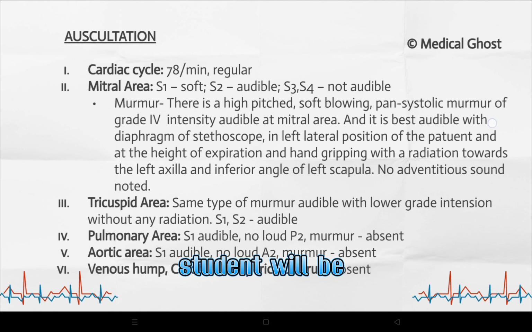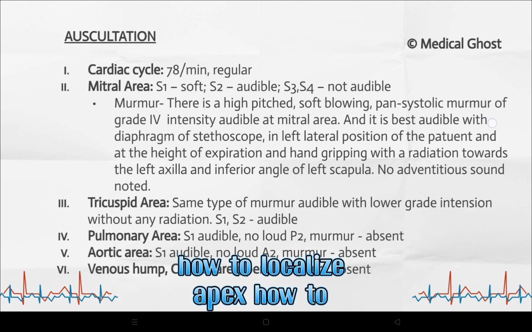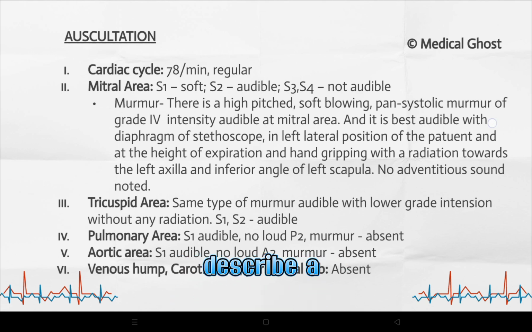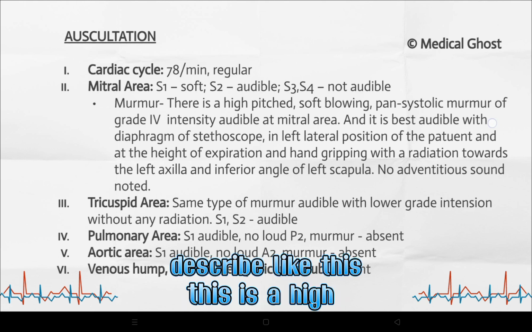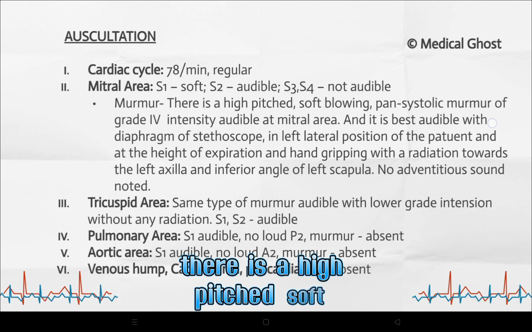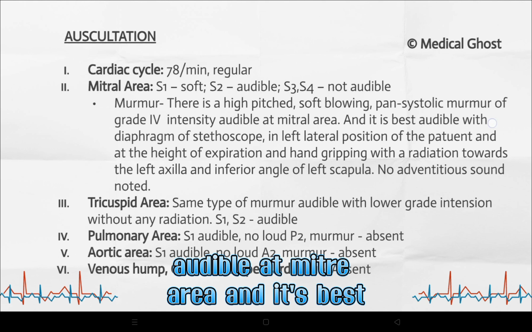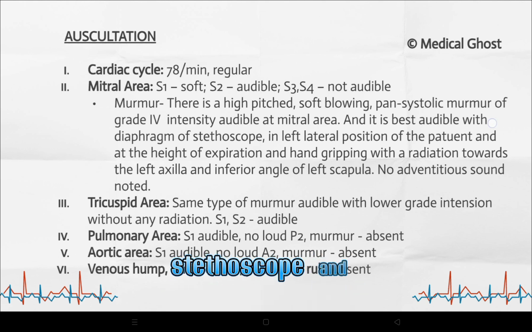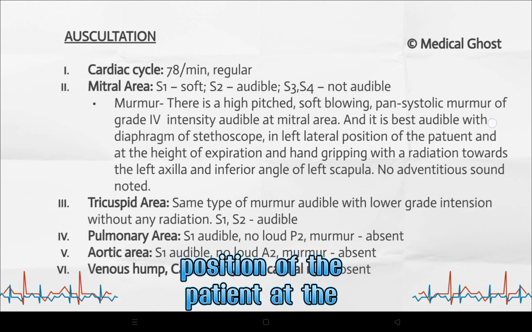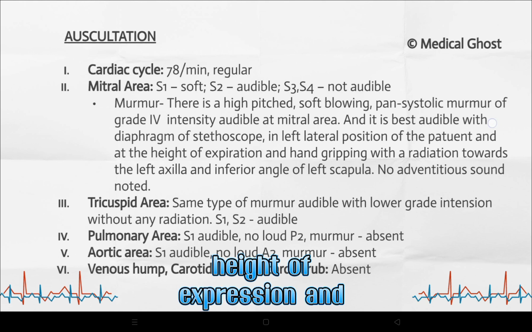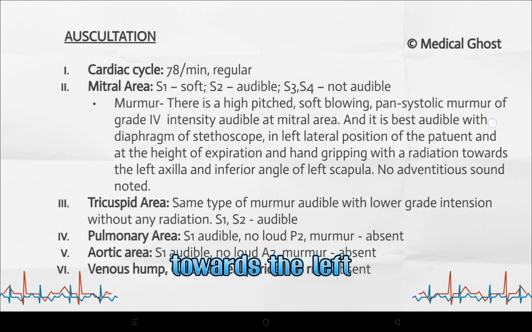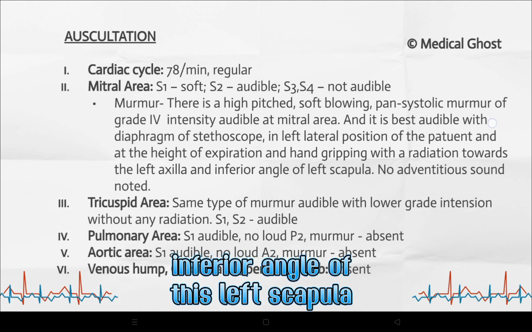Every student will be asked how to localize the apex and how to describe a murmur. So you must know. You have to describe the murmur like this: a high pitched, soft blowing pansystolic murmur of grade 4 intensity audible at the mitral area, best audible with the diaphragm of the stethoscope and in the left lateral position of the patient at the height of expiration and hand gripping, with radiation towards the left axilla and the inferior angle of the left scapula.